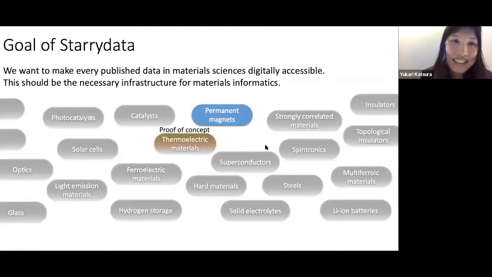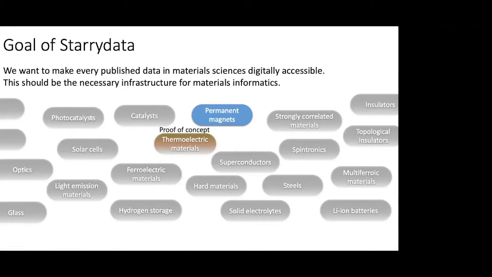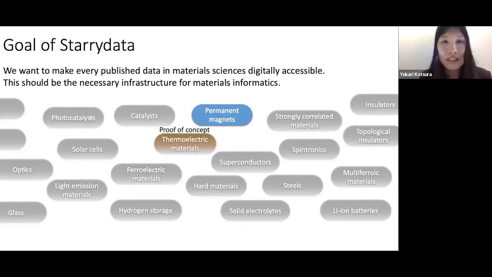In Starrydata, we first made the database for thermoelectric materials. This was a proof of concept. And now we have started collecting the data for permanent magnets. We want to expand our databases to other material families of the functional materials. We believe that this data set is necessary infrastructure for experimental materials informatics.